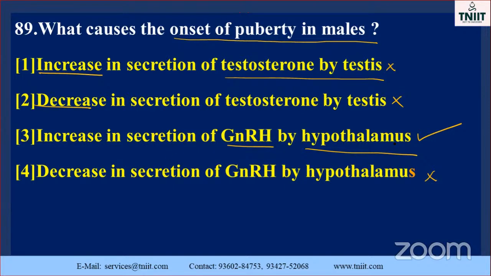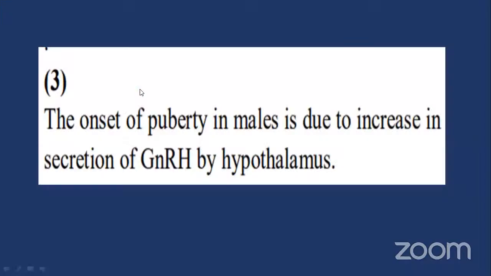Where is the hypothalamus present? Below the thalamus, the hypothalamus is there. The hypothalamus secretes the hormone gonadotropic releasing hormone. It is essential for the onset of the puberty in male. So this is the correct concept, others are wrong. Onset of the puberty in males is due to the increase in the secretion of the gonadotropic releasing hormone by hypothalamus.